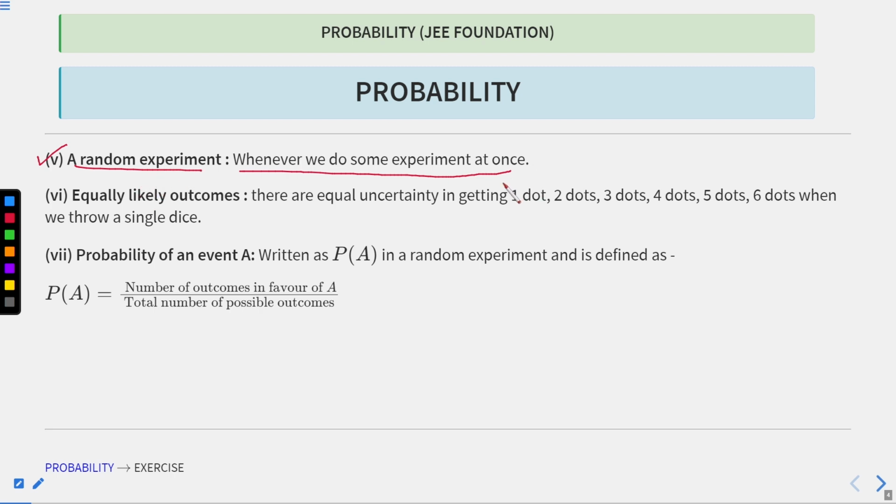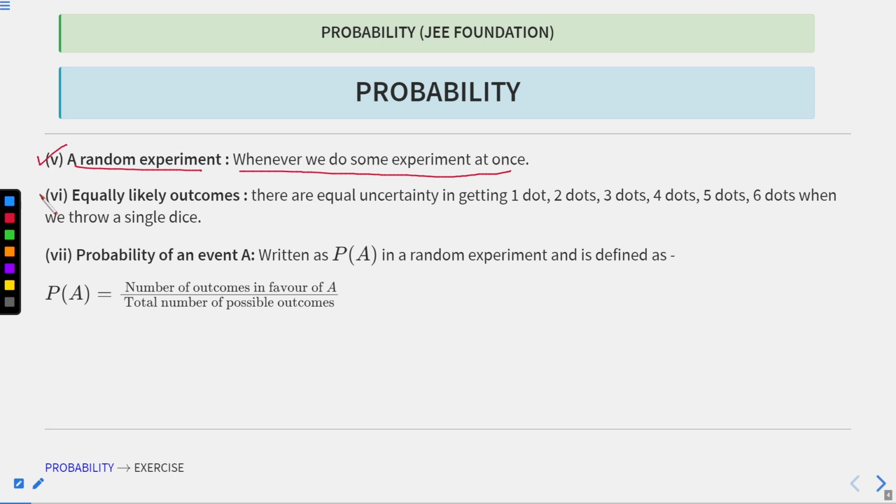For example, tossing a coin together with drawing a playing card, or you can take another example, throwing a dice and then tossing a coin. These are examples of a random experiment.